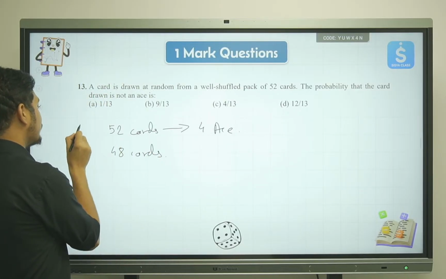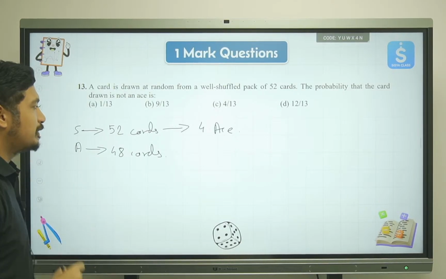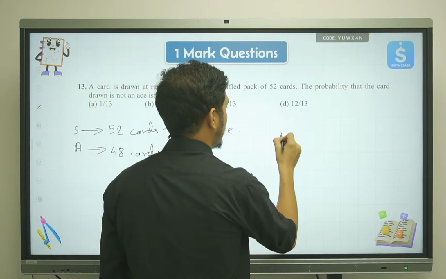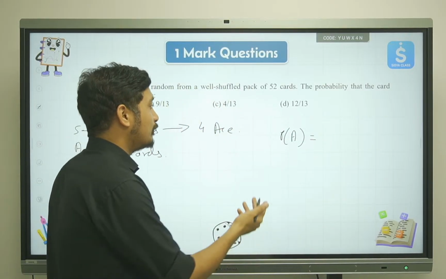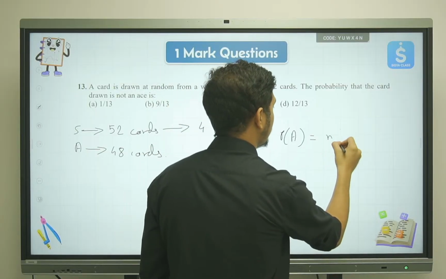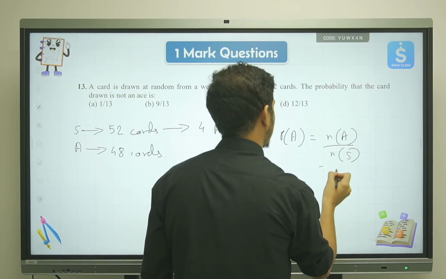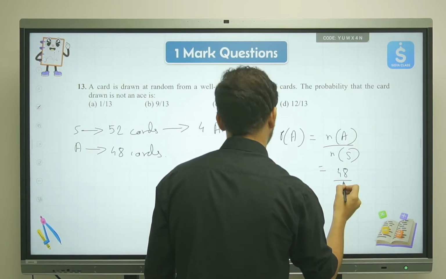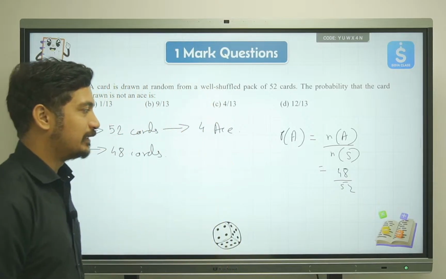So this will be the value of my event, and 52 the value of my sample space. Let's find the probability. The probability of getting a card that is not an ace will be n(A) divided by n(S). n(A) is 48 and n(S) is 52. Now we'll divide these two numbers.